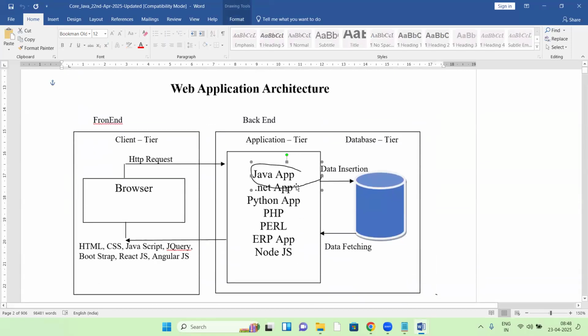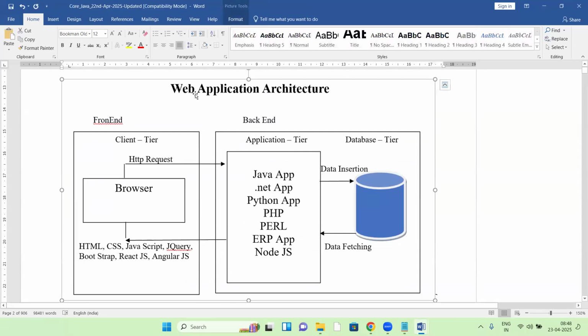See, here this is web application architecture. Web application means an application which is running on the internet. For example, Zoom is a web application. Facebook is a web application. WhatsApp is a web application. Online shopping applications are web applications.